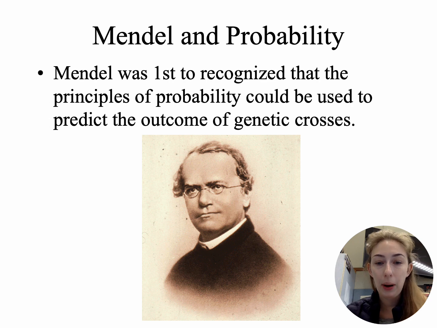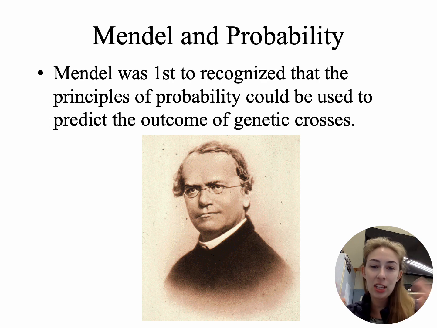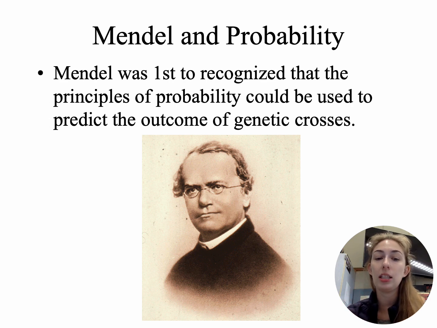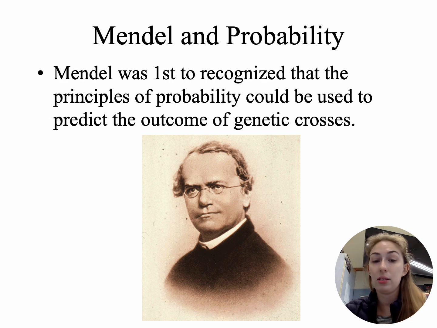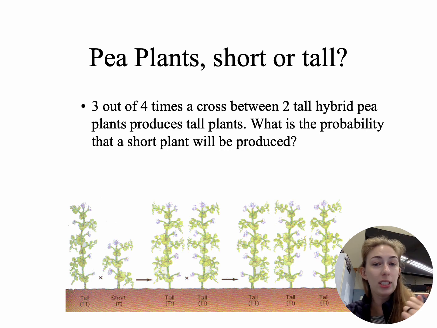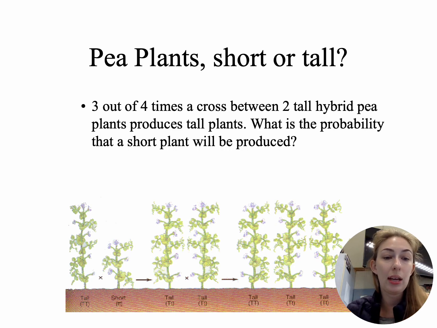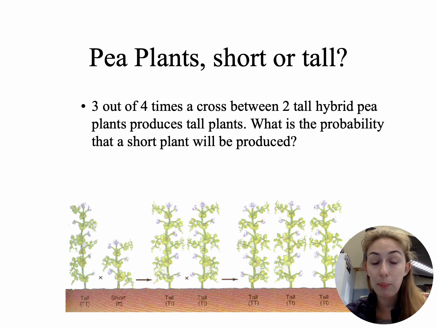Now, remember, Gregor Mendel, he was that fancy little priest who studied pea plants. He was the first to recognize the probability and connect it to genetic crosses. So he really was studying the principles of probability and whether or not the species of pea plant comes out with the results he predicted or didn't. For example, remember when he was doing that crossbreeding that I talked about previously?